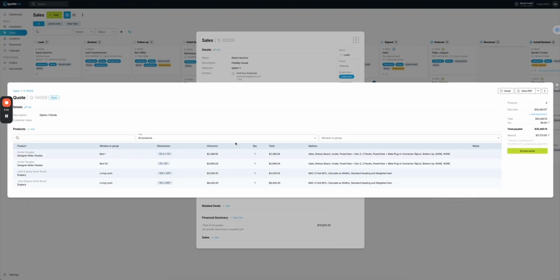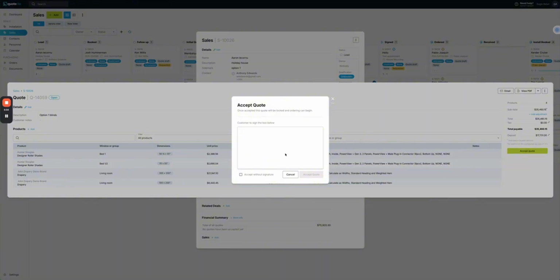So let's say the customer, we've sent them the quote and they do want to go ahead with this option, or we're on site and we've quoted. We're simply going to click accept quote. The customer can sign here, or maybe we don't want a signature and we accept it.